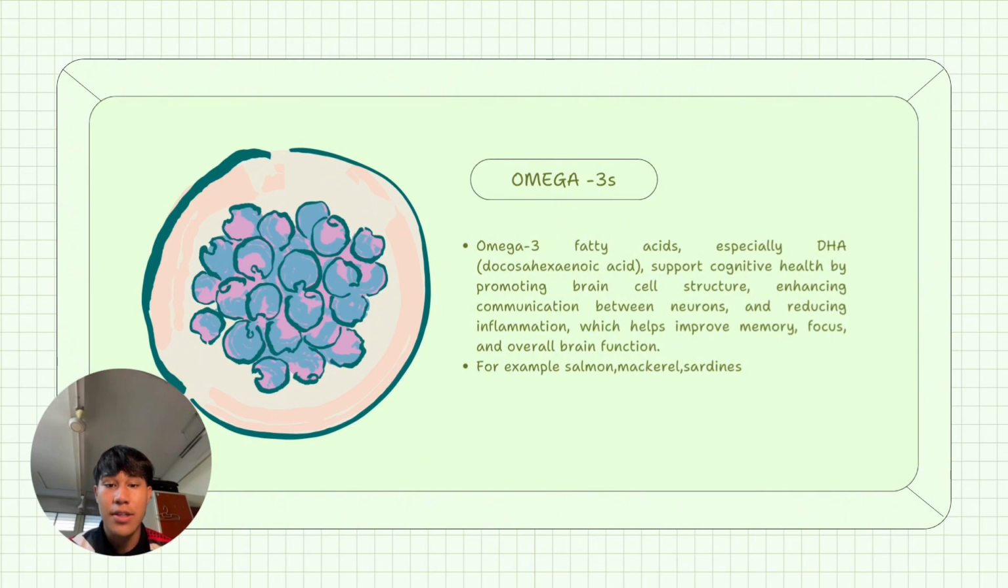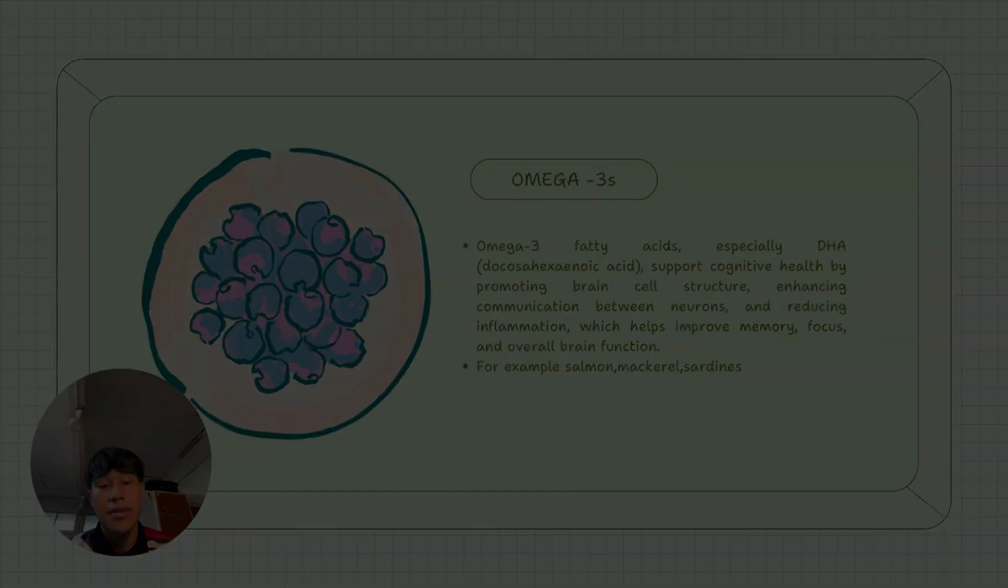What is omega-3s? Omega-3s like fatty acid, especially DHA, support cognitive health by promoting brain cell structure, enhancing communication between neurons, and reducing inflammation, which help improve memory, focus, and overall brain function. For example of that is salmon, mackerel, and sardines.